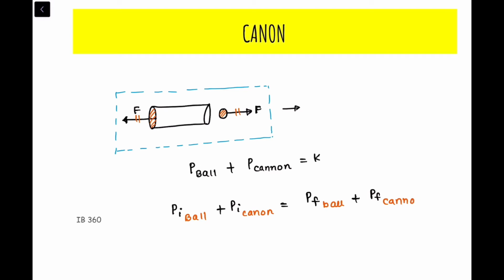So this will be the conservation of momentum. Recap: alone on the ball the momentum will not be conserved, alone on the cannon the momentum will not be conserved. The momentum of the ball plus the cannon would be conserved.